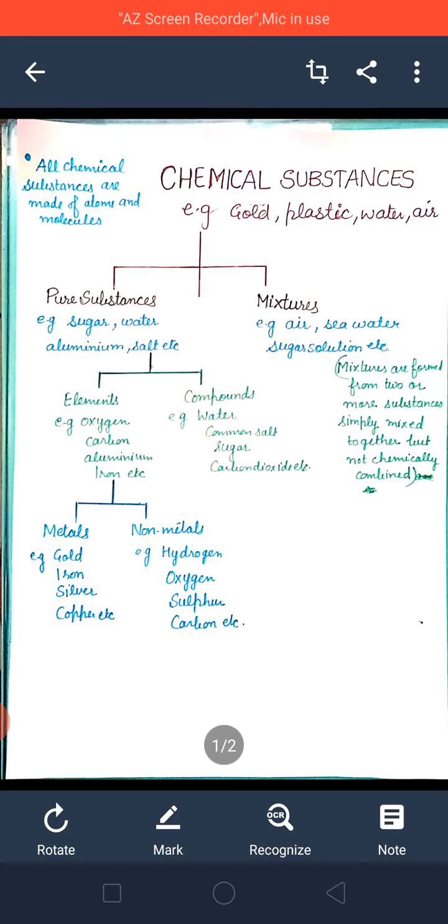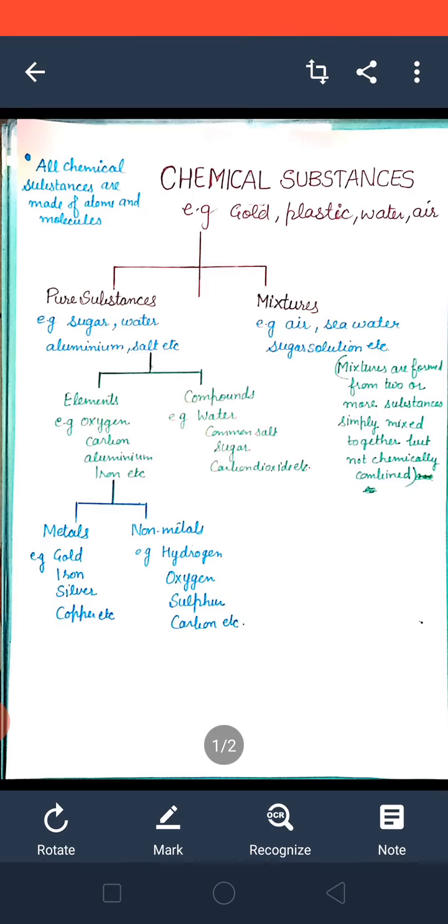Elements are substances which can't be broken down into simpler substances, and are also made up of only one kind of atom. They are known as elements. A compound is a pure substance that is formed when two or more elements combine chemically in a fixed ratio. In a compound, the ratio is fixed.